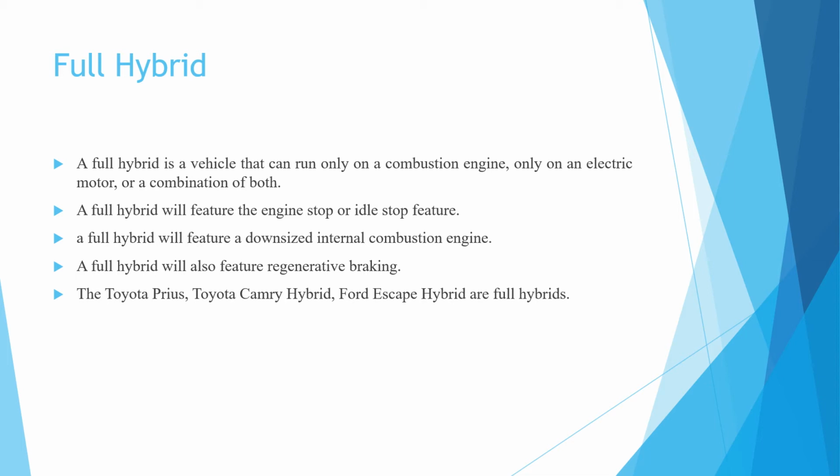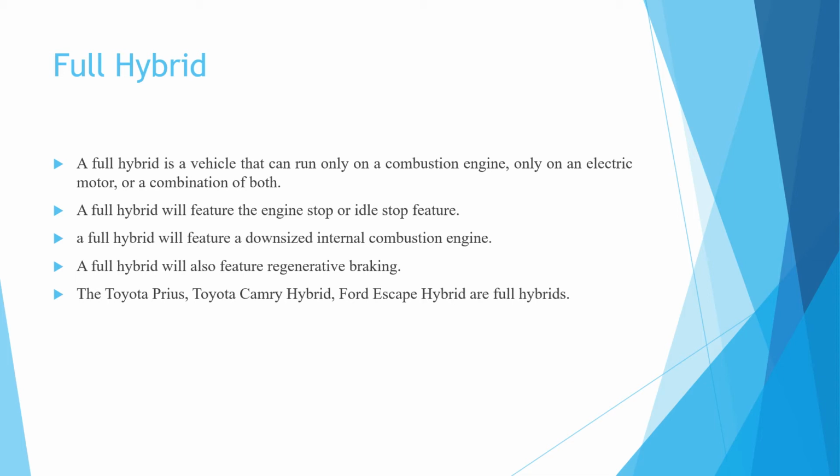A full hybrid will feature engine stop or idle stop, a downsized IC engine, and regenerative braking.